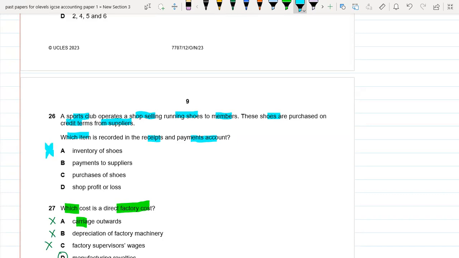So in B, payments to suppliers. Yes, because this is just like a cash book. So in the cash book, we will be writing receipt and payment. So if you are paying some amount to suppliers, this would be part of the receipt and payment account. So B can be a right option. Purchases of shoes. This is kind of our inventory and this would be part of income and expenditure, not the receipt and payment account. Shop profit or loss. Again, this is part of income and expenditure. So it means that B option is the right option.